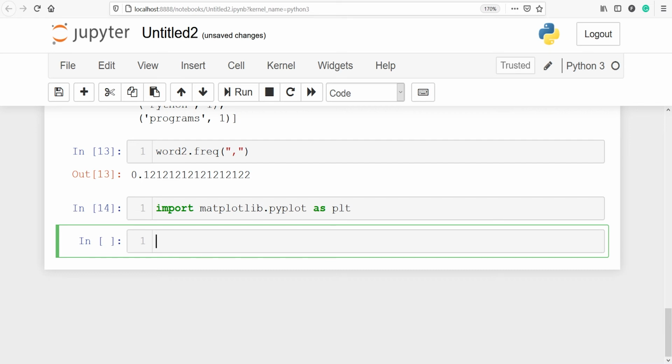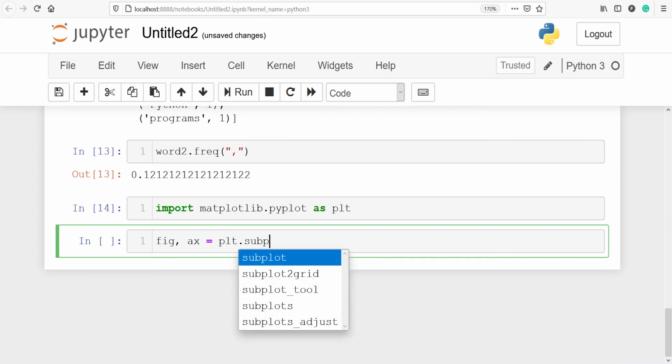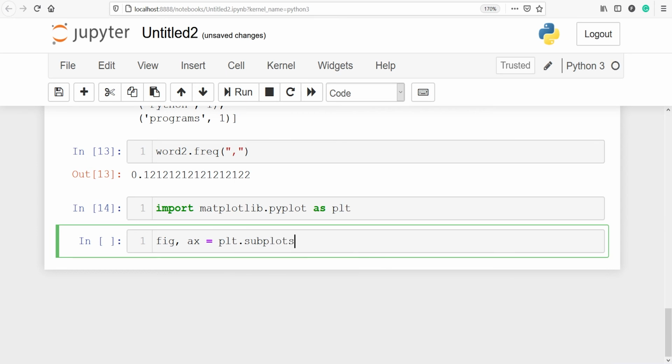Now I'll define the figure and axis, and I'm going to define the subplots. Inside this, I will define the figure size, that is the size of our chart, figsize, and it is going to be 10 by 5.